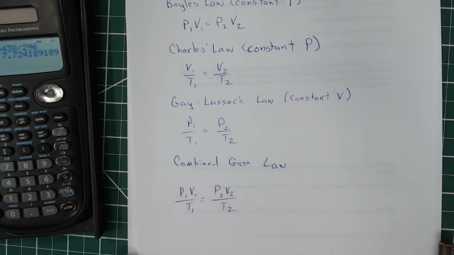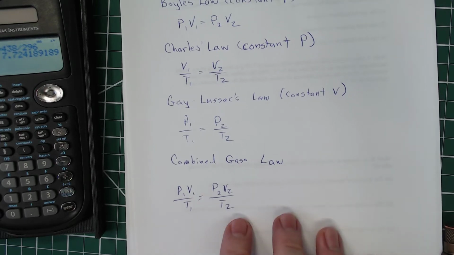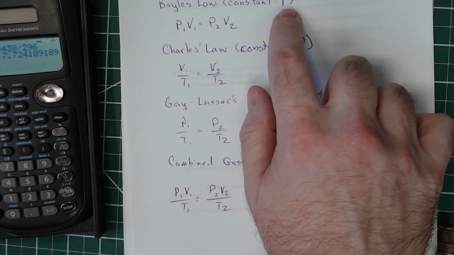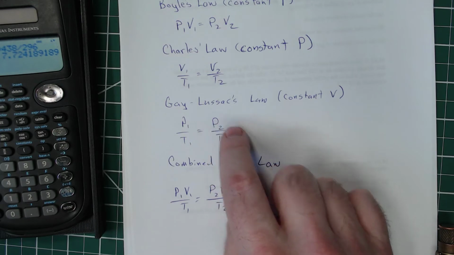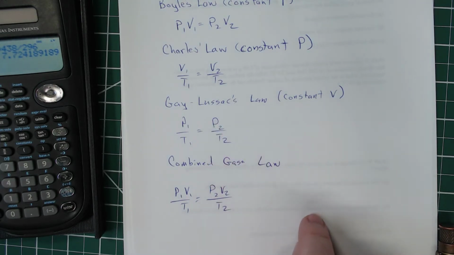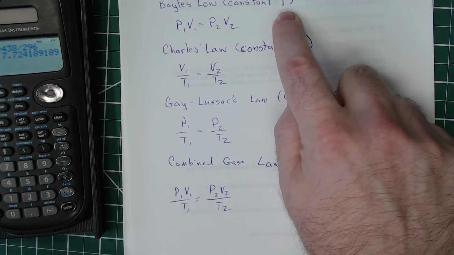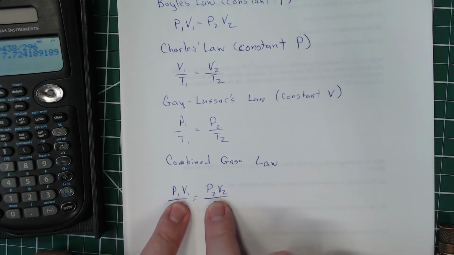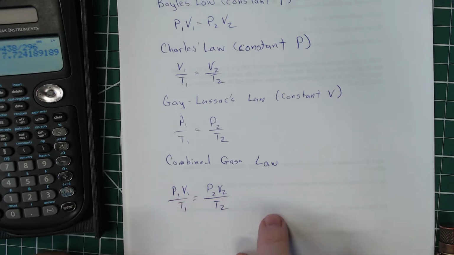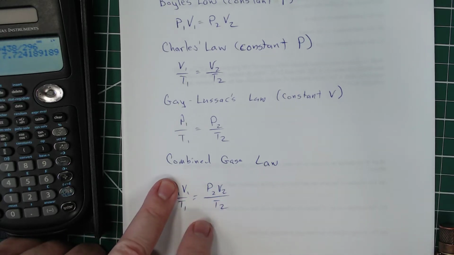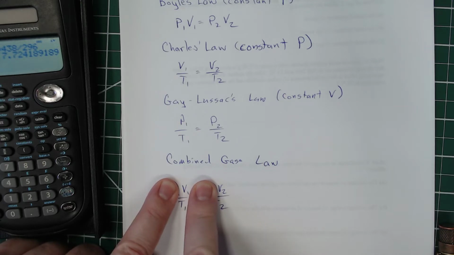And the great thing about the combined gas law is that if you know what's constant for these other 3 laws, you just cover that up and it'll show you what that law is. So for example, Boyle's law is at constant temperature. Well, if you cover up the temperature, look, you've got P1V1 equals P2V2. If you've got Charles' law, which is at constant pressure, if you just cover up the pressure, well, my fingers are a little bit fat there, V1 over T1 equals V2 over T2.